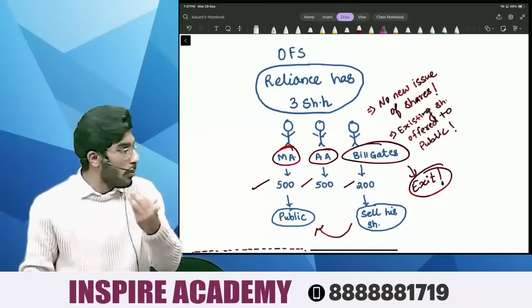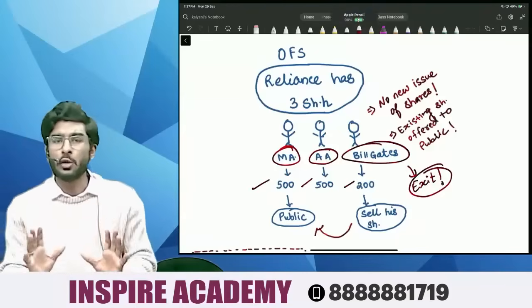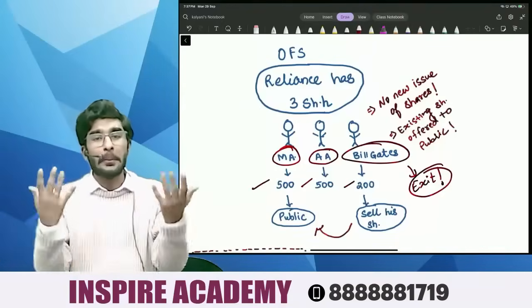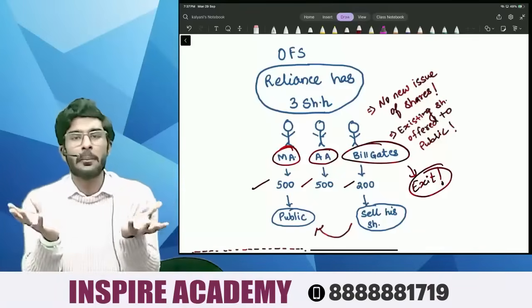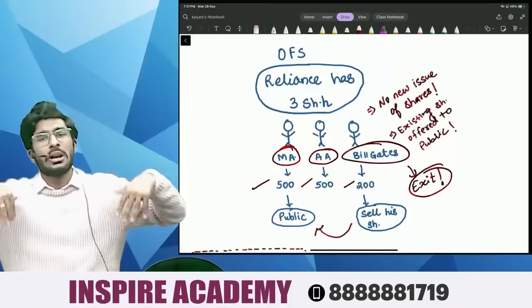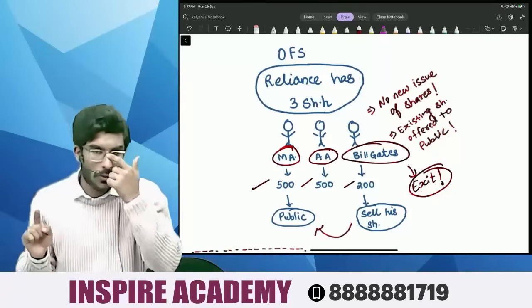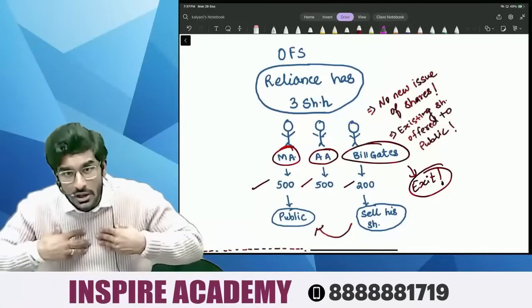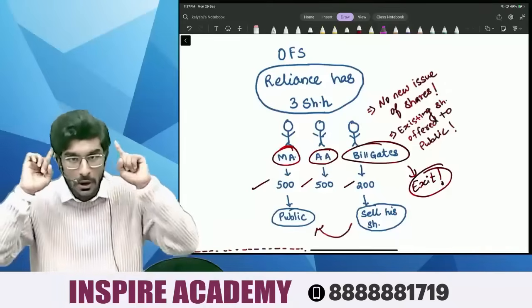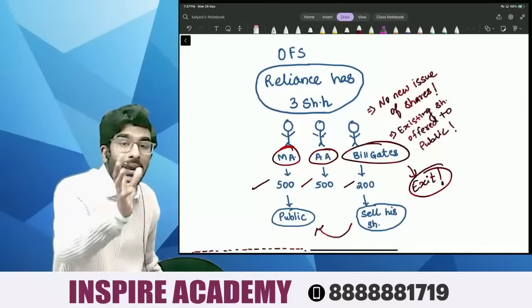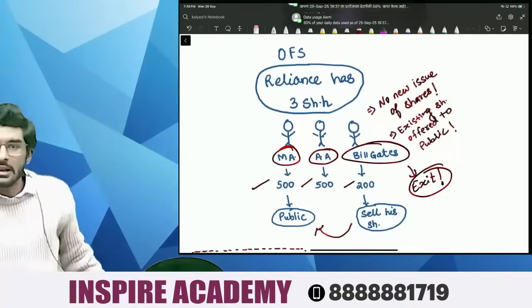Now Mukesh Ambani, he has got a dream. He has got a dream that I also want my company to get listed on stock exchange. I also want to increase the size of the company. I also want to open new stores. I also want to diversify my business. I also want to get into AI. I want to get into a lot of things. Mukesh Ambani also wants that my company shares should be held by the public. So Mukesh Ambani wants his shares to be held by the public. Bill Gates wants to sell his shares.